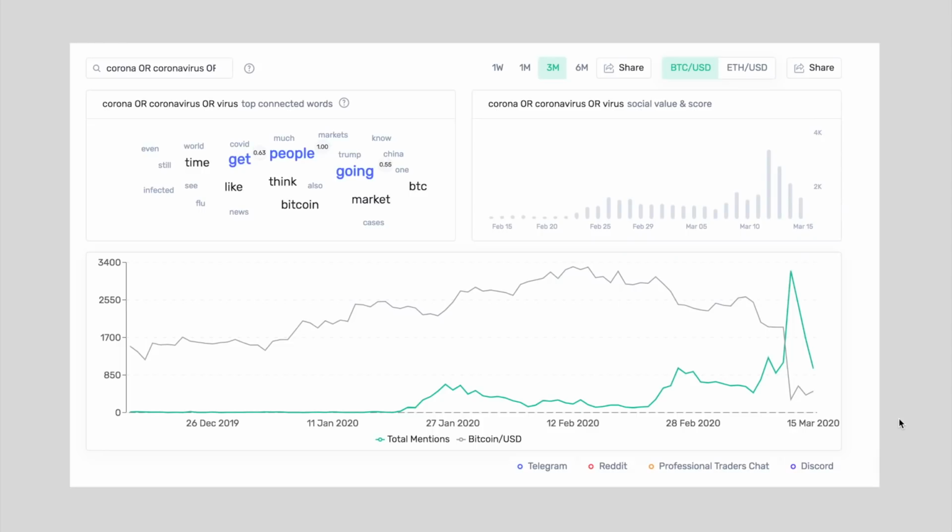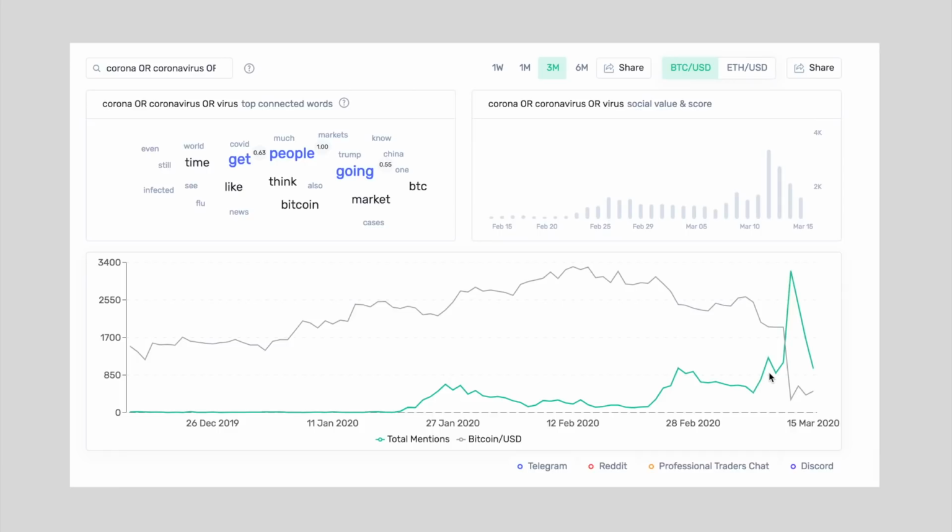And this is exactly the same thing with the coronavirus and its correlation to Bitcoin's price. So Bitcoin's price here is in gray, and the coronavirus mentions are just keywords. People are searching this on social media and on Google. People want to know more about this virus, and they're looking for more information about it.